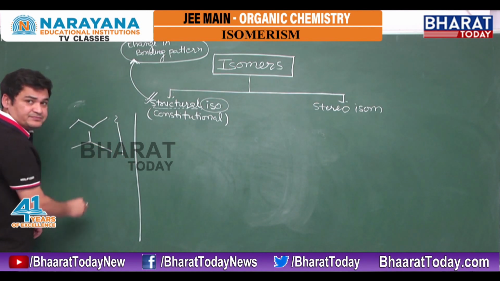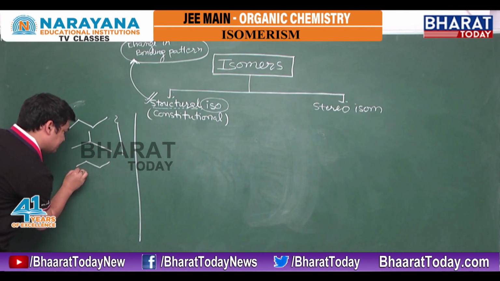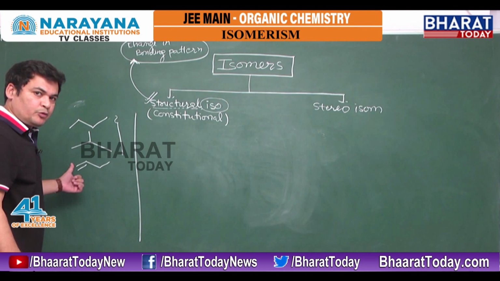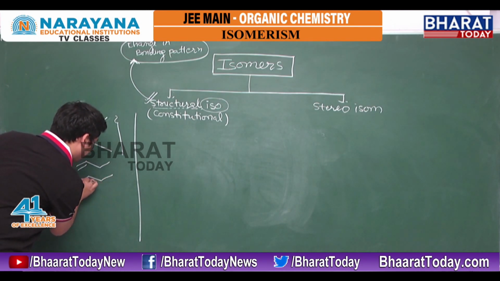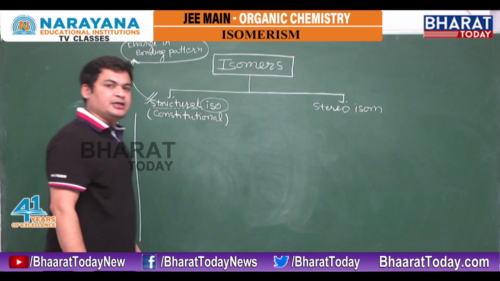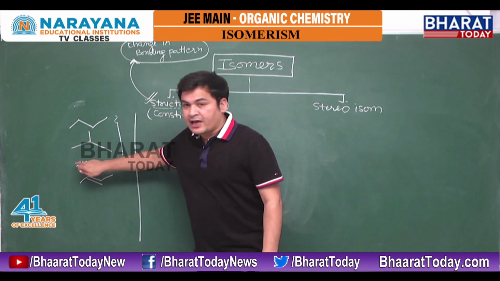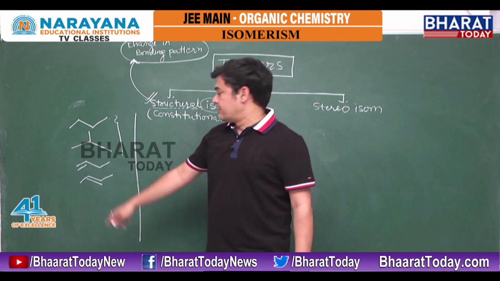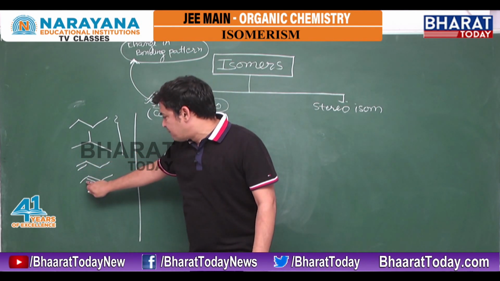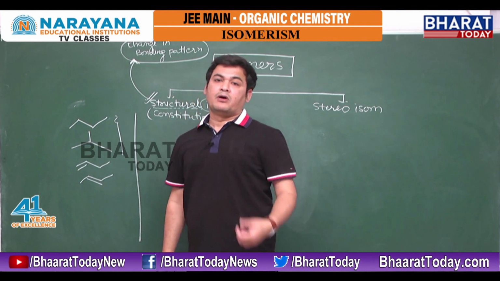In the same manner, if I have but-1-ene, with the pi bond at the first position, and I remove this pi bond from this point and place it here, I have changed the bonding pattern.